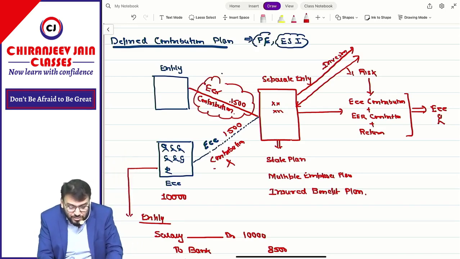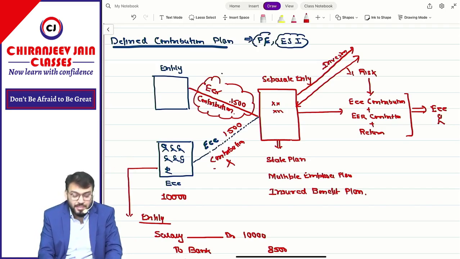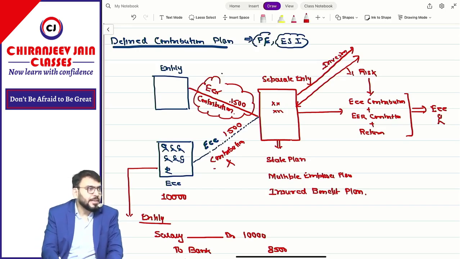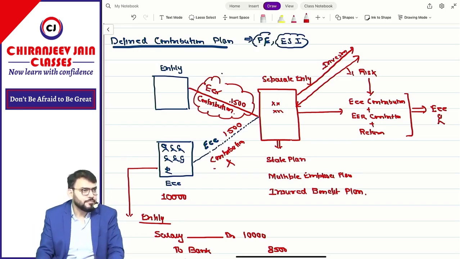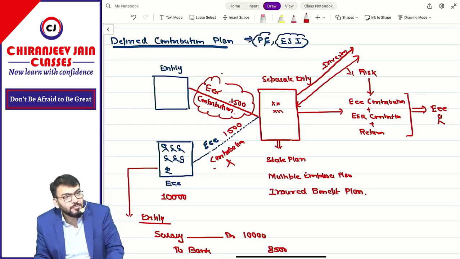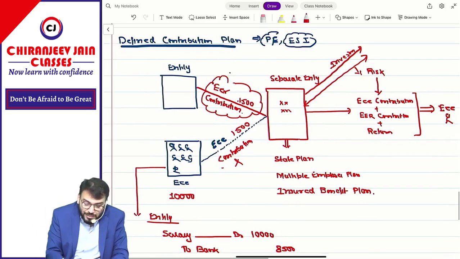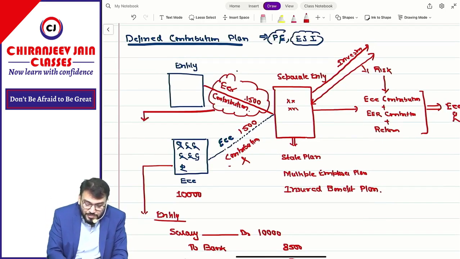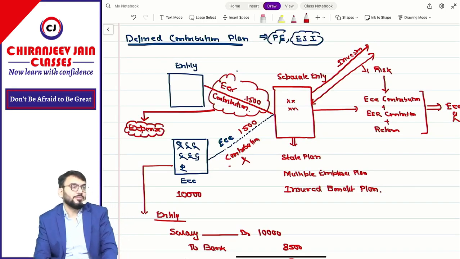Means if there is some deficiency in this fund, suppose this separate entity becomes bankrupt, whose risk? Employee risk. If this state plan, multiple employer plan, or insurance company becomes bankrupt, whose risk? Entity or employee? It is employee risk, and therefore whatever amount is contributed by the employer will be considered as an expense, not an asset. This will be expense in the year in which they are liable to contribute.